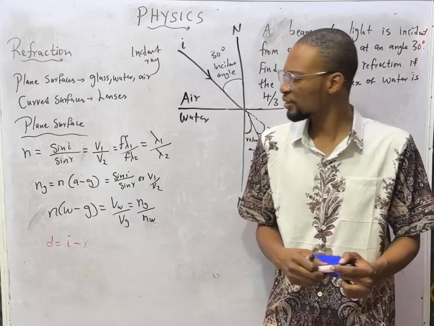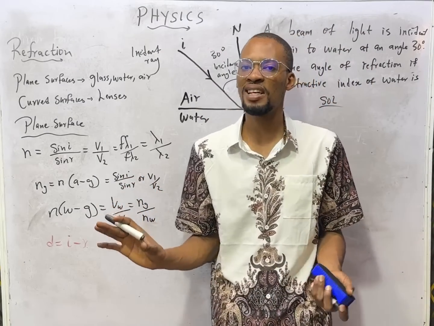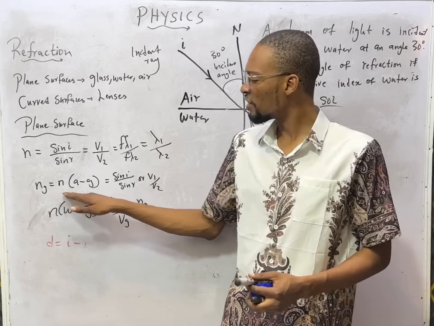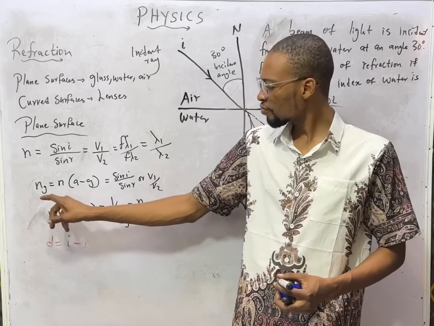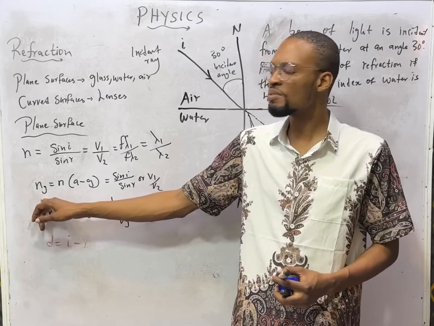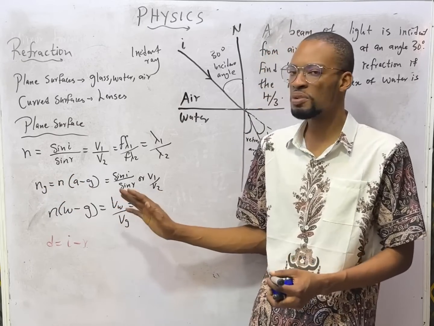And one more thing, I told you that these formulas will be made clear later. I did not emphasize much on the formulas earlier. Look at this formula, very, very important. It says the refractive index of glass is the same thing as refractive index of air to glass if you have two mediums.